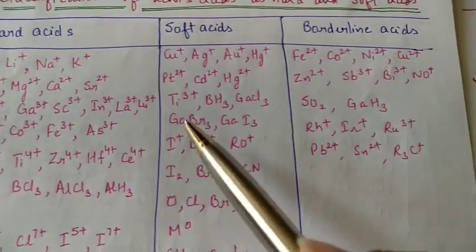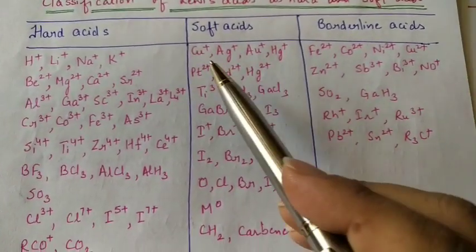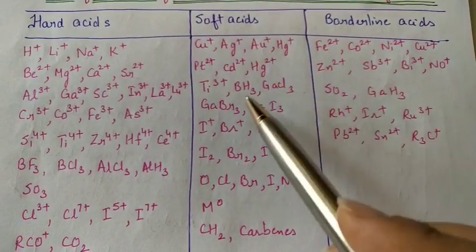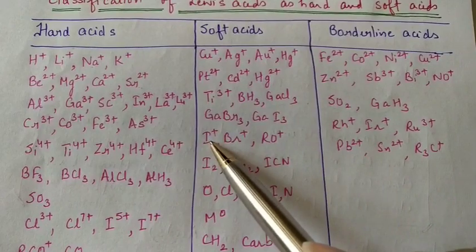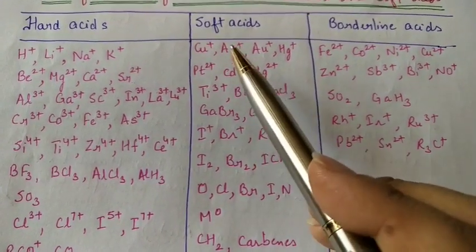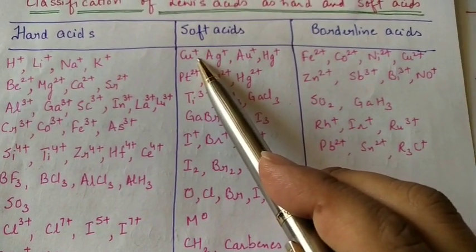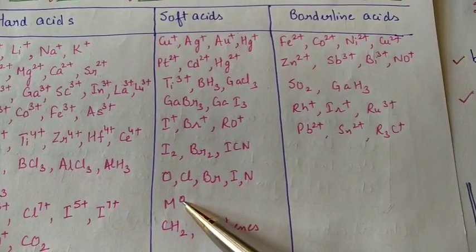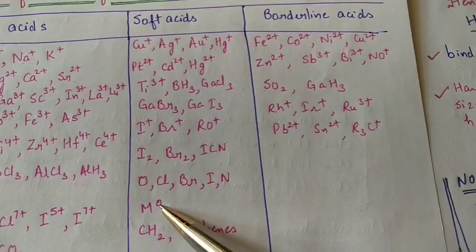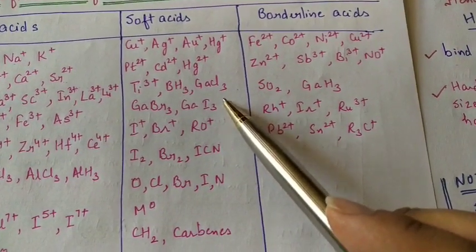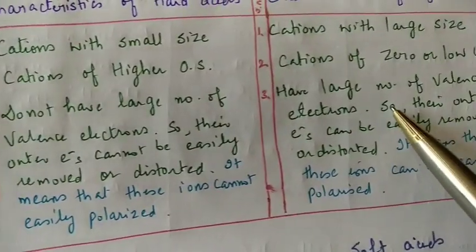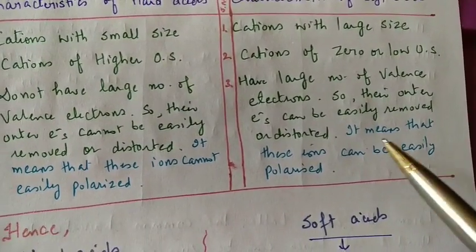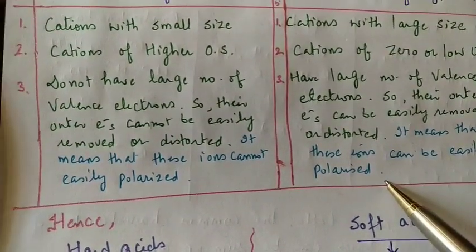Similarly, if we look at the soft acids, they are of large size, like copper ion and silver ion. The oxidation state is very small, even 0 in some cases. And another important thing is they have a large number of valence electrons, so their outer electrons can be easily removed. It means these ions can be easily polarized.